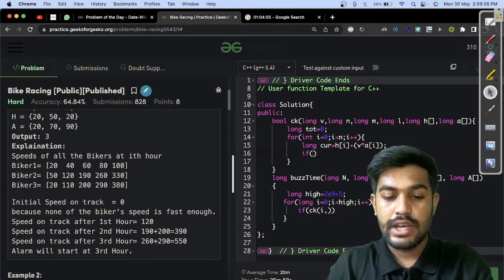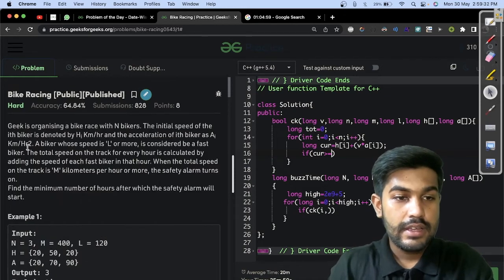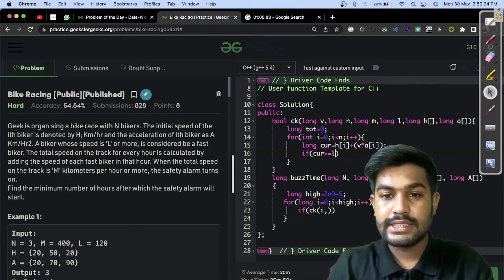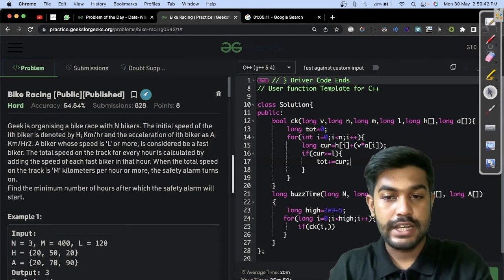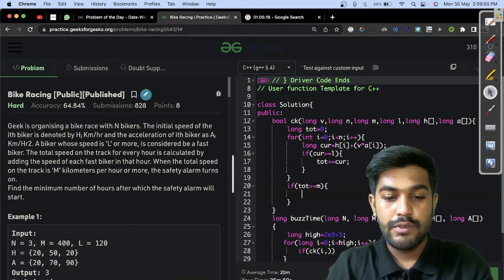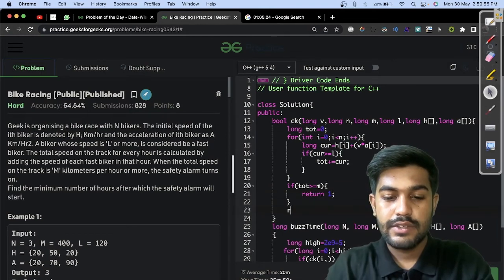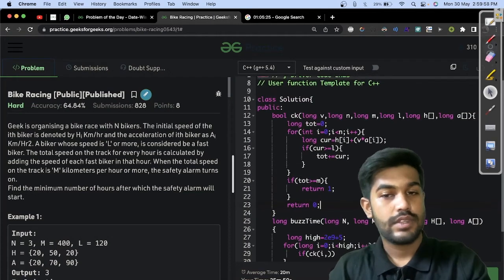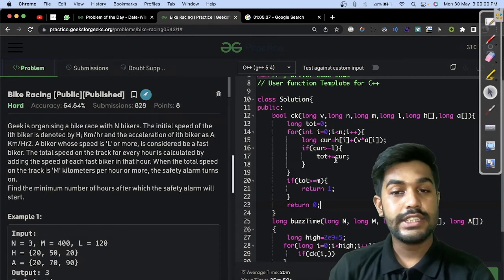If current is greater than or equal to the value of L, it is considered a fast bike. If it is considered a fast bike, then it contributes to the total speed. Total speed is equal to total plus current. And then at the end, if total is greater than or equal to m, we return true, else we return false. Okay, fair enough. This is what we need to do.